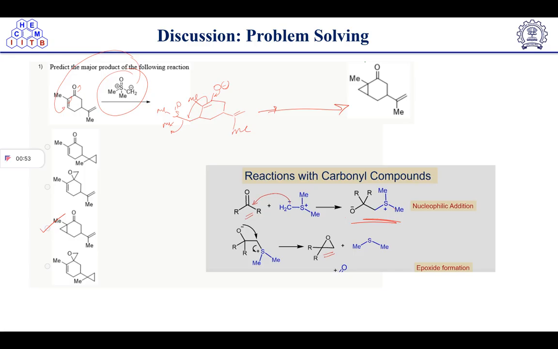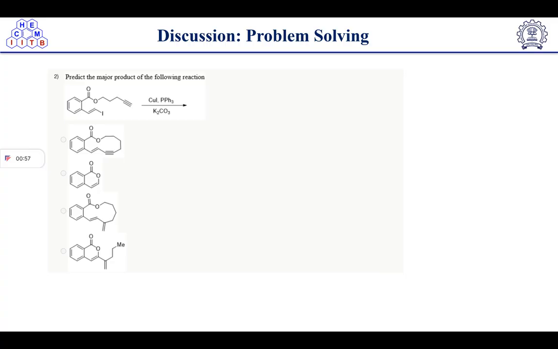We have done till here carbonyl compound reactions. Now let's move to the next question. So a few questions I will solve today, and then I will summarize the whole session. Okay. So the question is: predict the major product of the following reaction. Here you can see that on the arrow we have copper iodide, PPh3 and K2CO3.